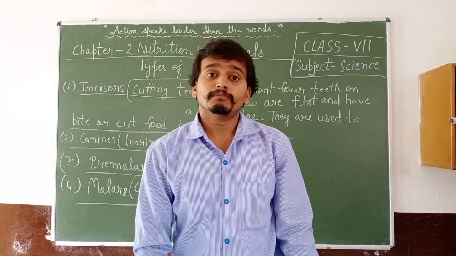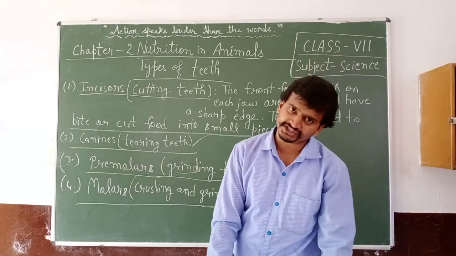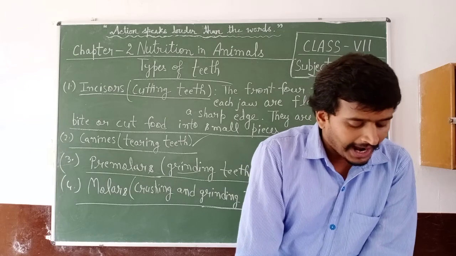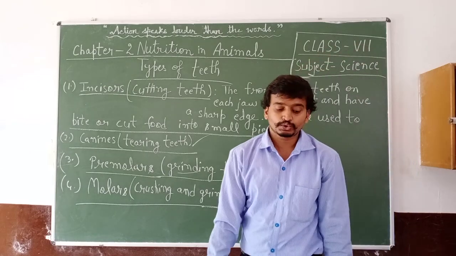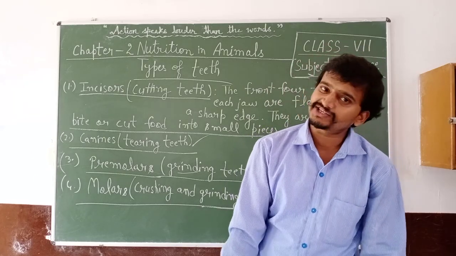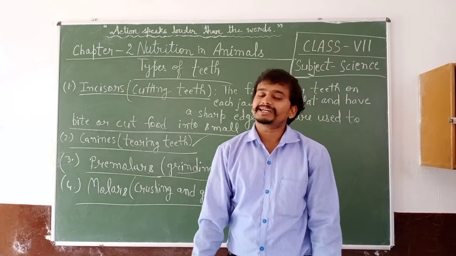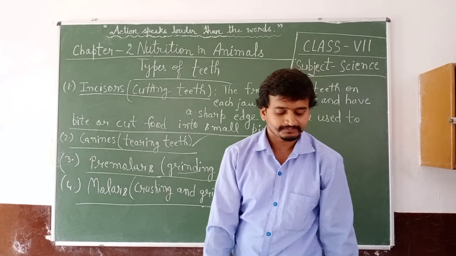Last one is molars. These are also grinding and crushing teeth. The remaining teeth in the jaw are also broad and flat. The last 2 or 3 teeth on both sides of each jaw are the molars. These teeth are also used to crush and grind food.